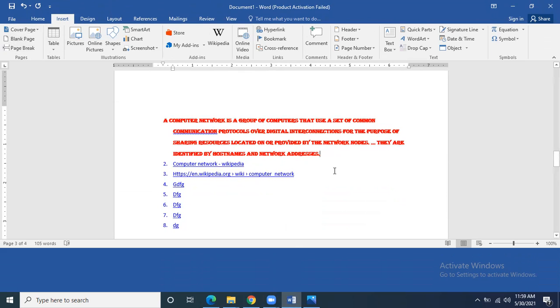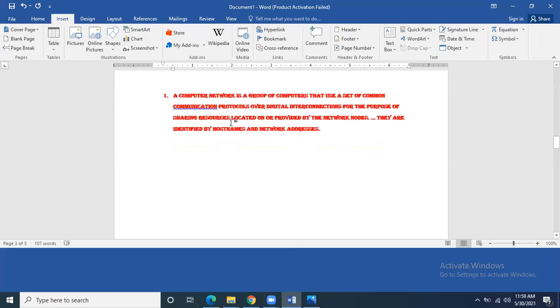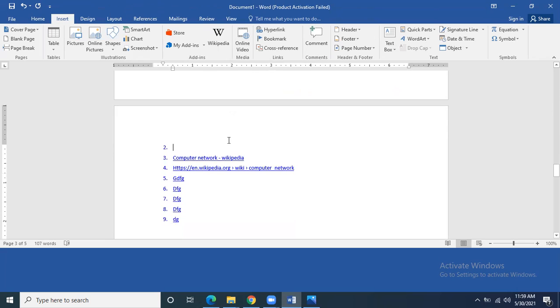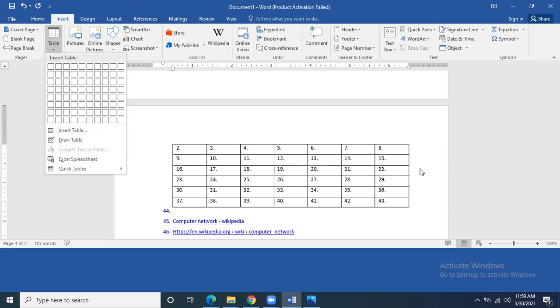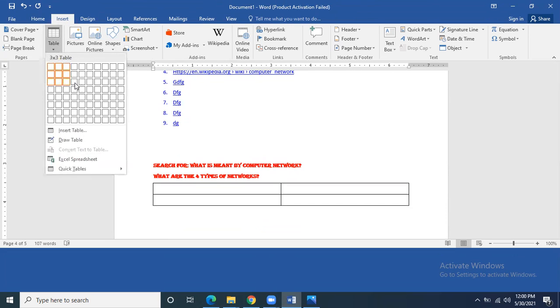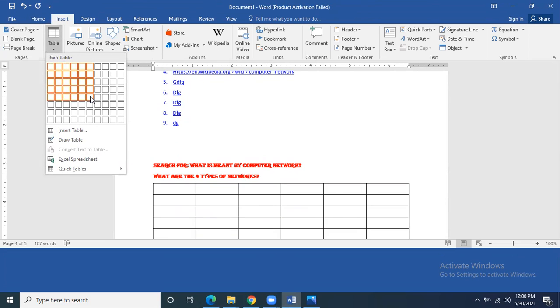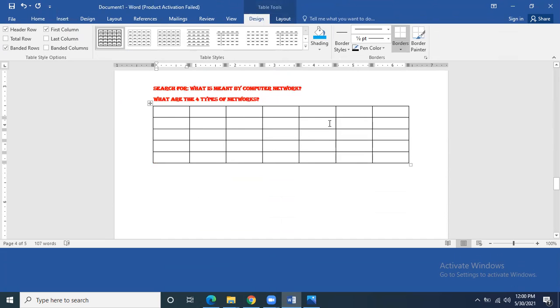If you want to apply a page break, see where my mouse cursor is. It is there. A page break means the next passage will come from the next page. This is called page break. Insert table: you can insert a table of any number of rows and columns, for example 5 rows, 3 columns, depending on your requirement, and you can type text in it.